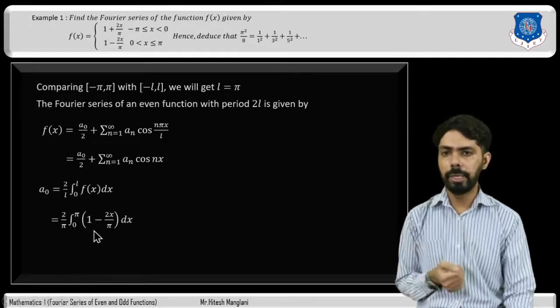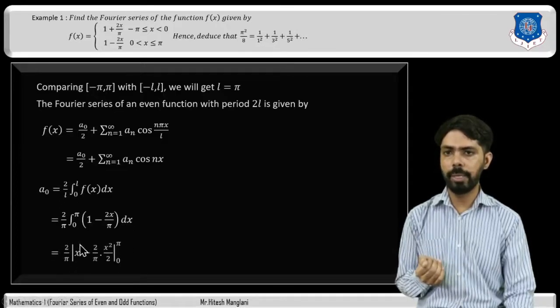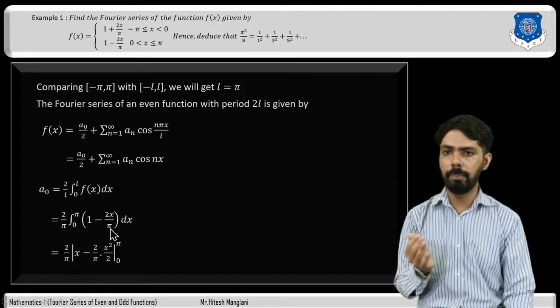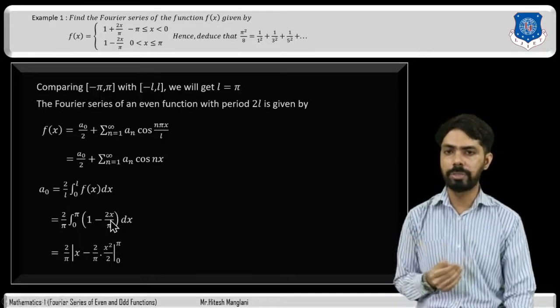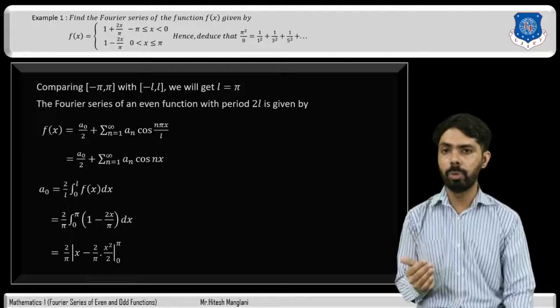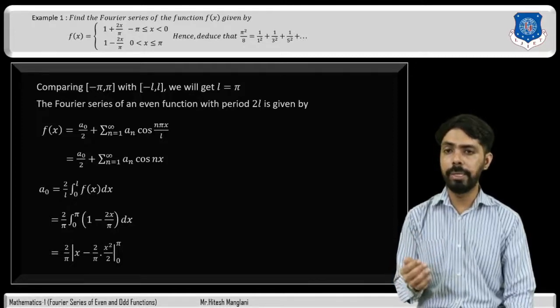Now here integration of 1 with respect to x will be x. So 2 by pi in bracket x minus, here 2 divided by pi will be constant, and we will have to integrate x with respect to x. So integration of x will be x square divided by 2, because we know the formula that integration of x raised to n is x raised to n plus 1 divided by n plus 1.